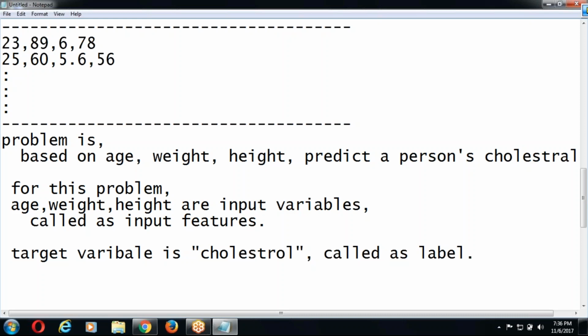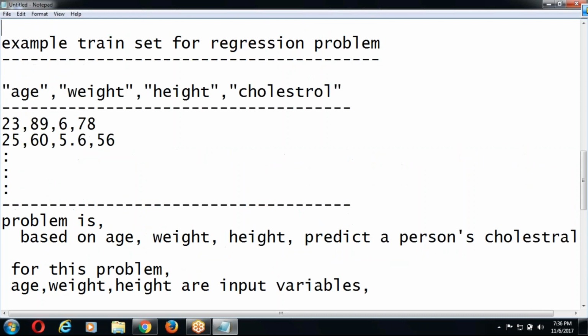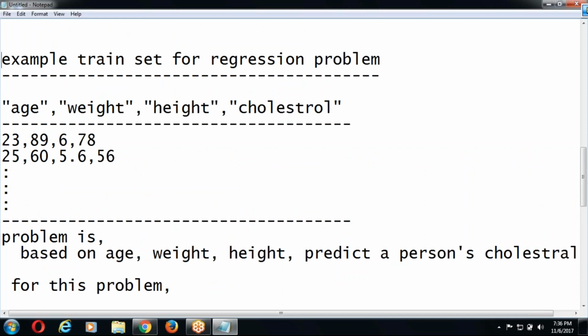Okay. This should be the data when the problem is a regression problem. Regression problem means simply the target variable is a continuous variable, which is not any one of given options.